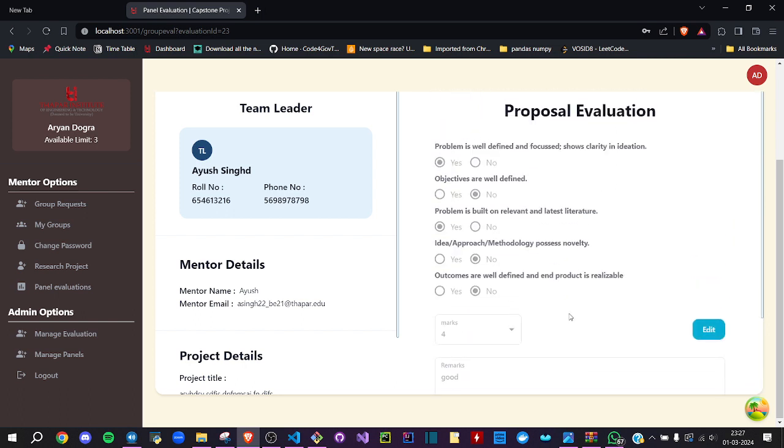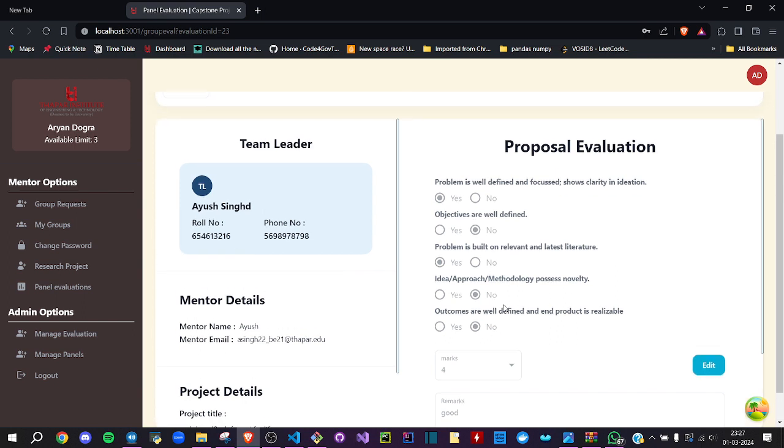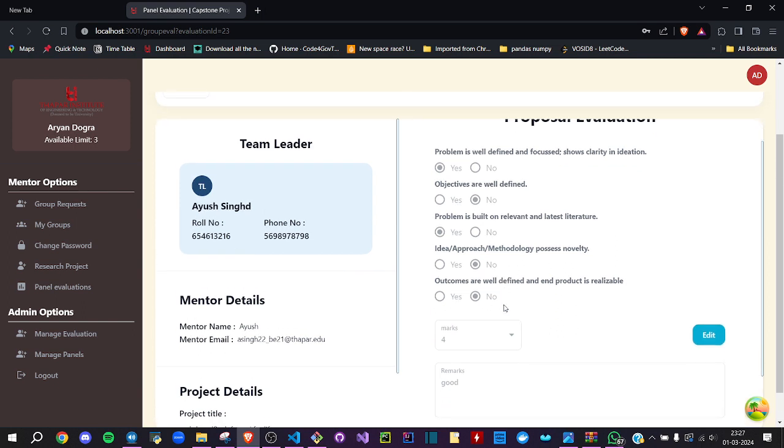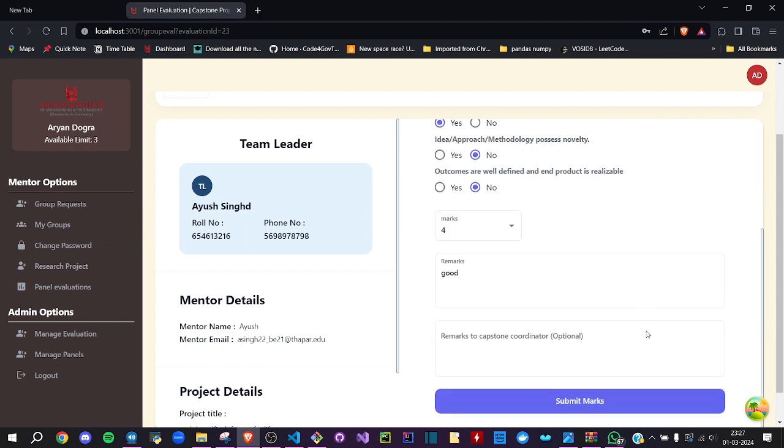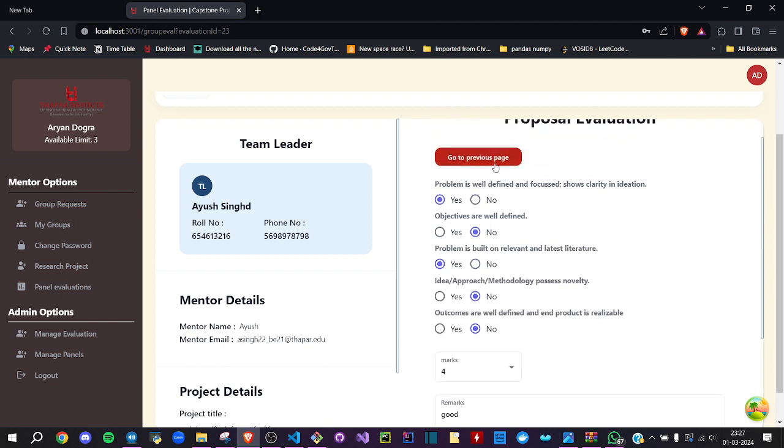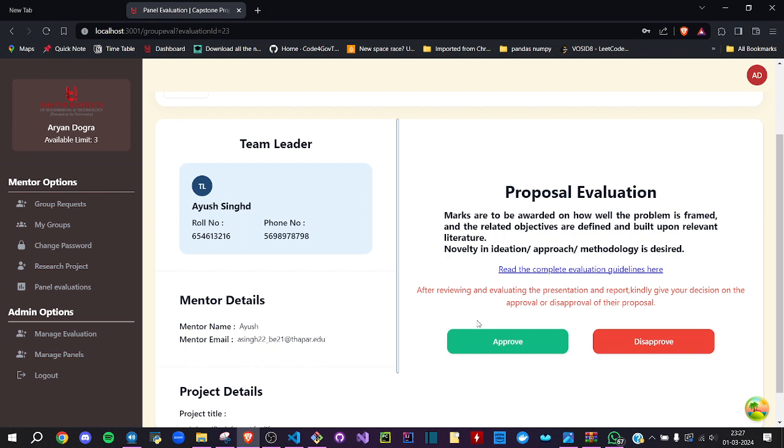After submitting marks, everything here is frozen, and this would stay frozen until I click on edit. This edit button is functional until the evaluation ends. Once the evaluation ends, this button would also disappear and the marks would be locked. I can also go to the previous page, if I have clicked approve by mistake.